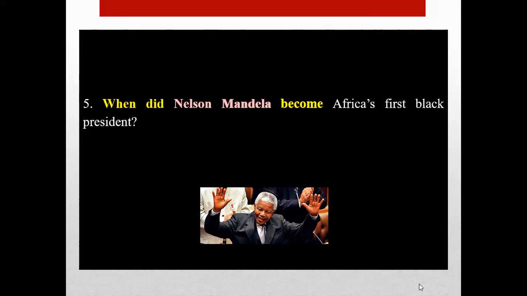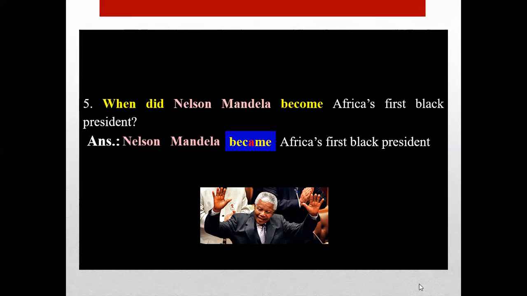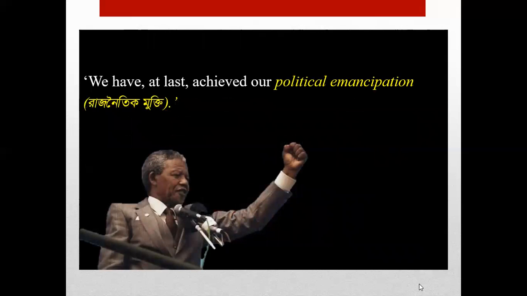We have already got the answer to this question. First, we will start with the subject, Nelson Mandela, then became. Why? Because our question starts with did. Nelson Mandela became Africa's first black president in 1994. Again, he is saying, we have at last achieved our political emancipation. That means the black people have got their political freedom.